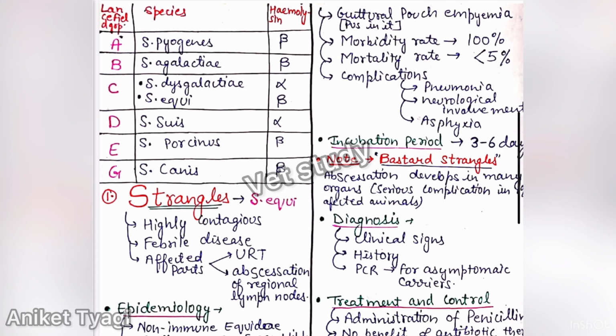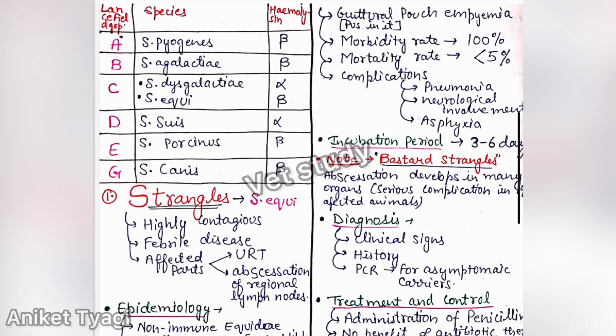Now we have different Lancefield groups and hemolysis produced by different bacteria, but you should remember only some bacteria and some Lancefield groups. Okay, because there is a huge variety, and we cannot remember all bacteria's hemolysis and Lancefield groups. So you should remember only some selective bacteria, like Streptococci pyogenes, which comes under Lancefield group A and produces beta hemolysis.